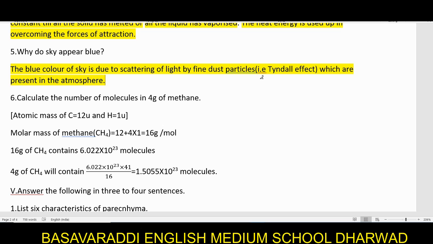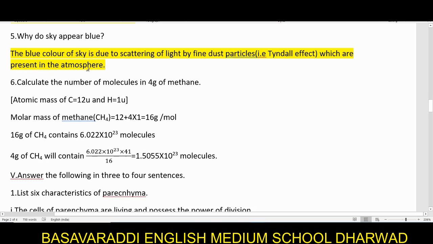So what happens? Whenever the light rays are traveling in a straight line, these particles become obstacles and change the direction of the light rays. That means they are scattering the light. These dust particles are present in the atmosphere. So this is the reason why the sky appears blue.